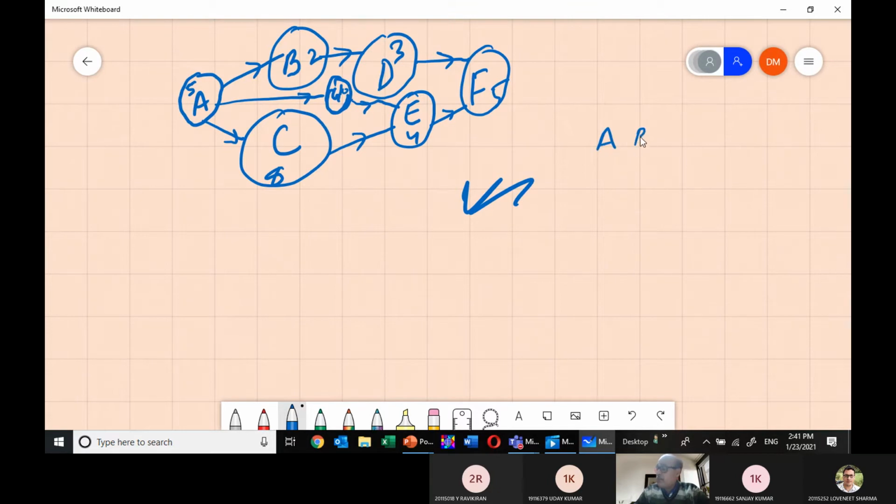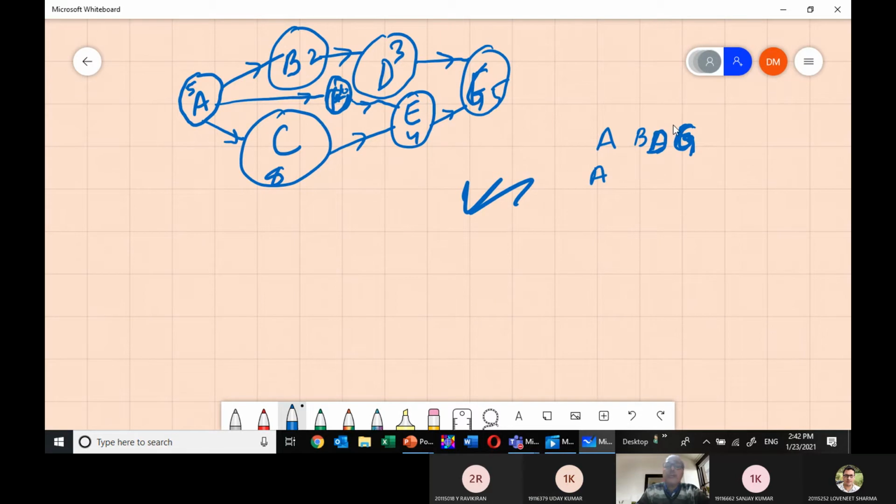A, B, D, F. Am I right? And here you can write G and here I am writing F. So A, B, D, G is one path. Sir, you have written ABCG. It is ABDG. Am I correct?